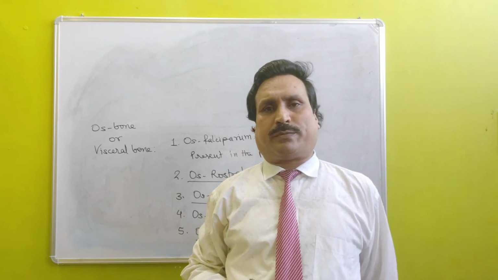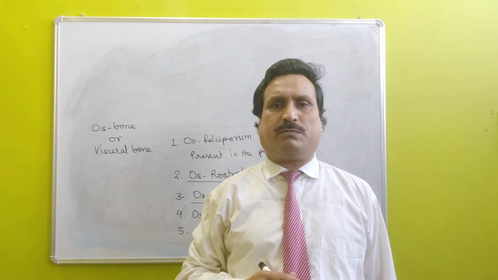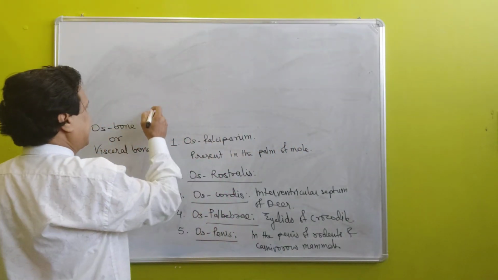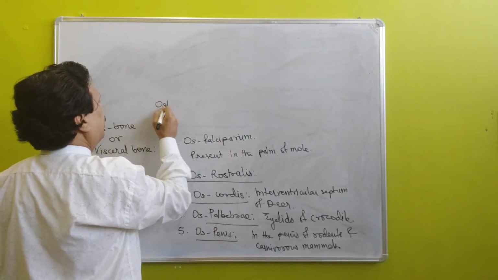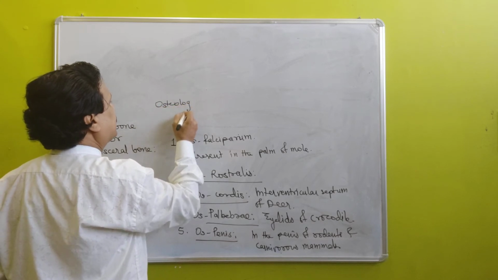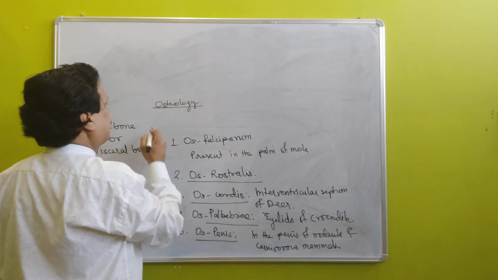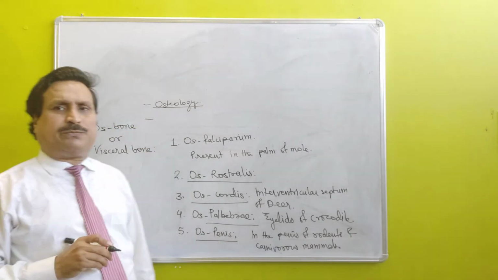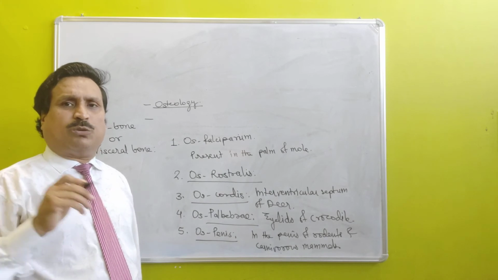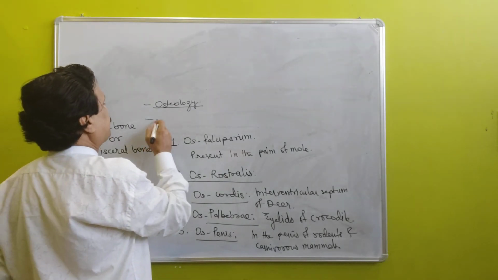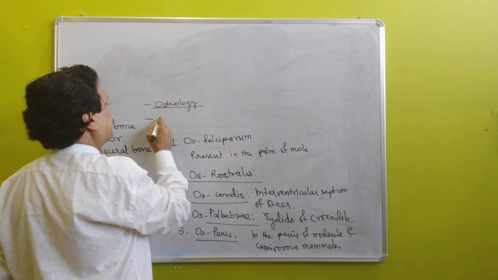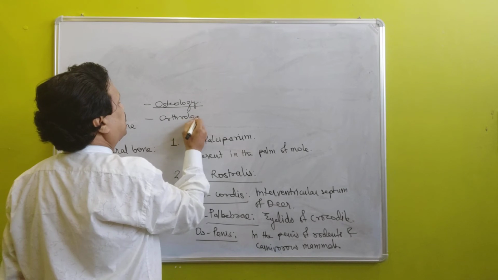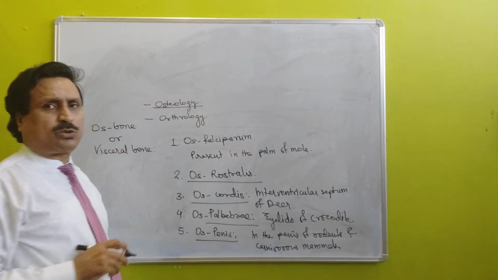Do you know under which branch of medical science bone is studied? Bone is studied under osteology. And study of joints of bones is known as arthrology.